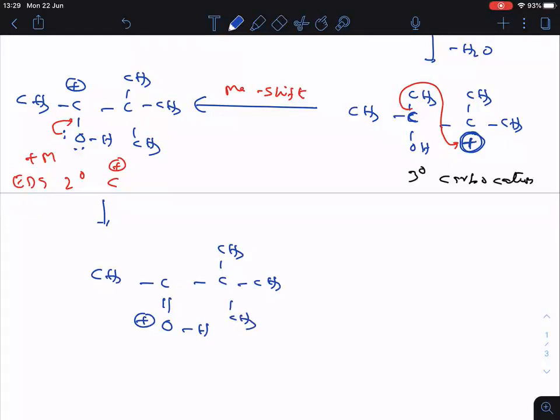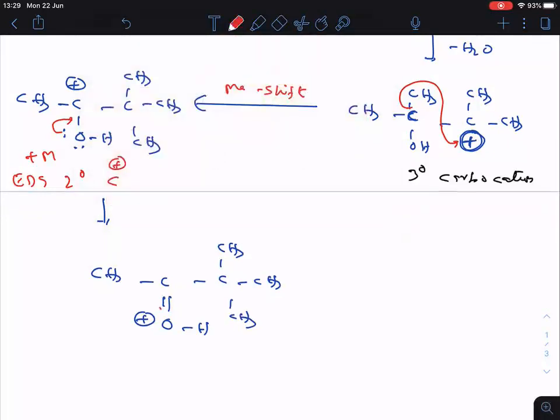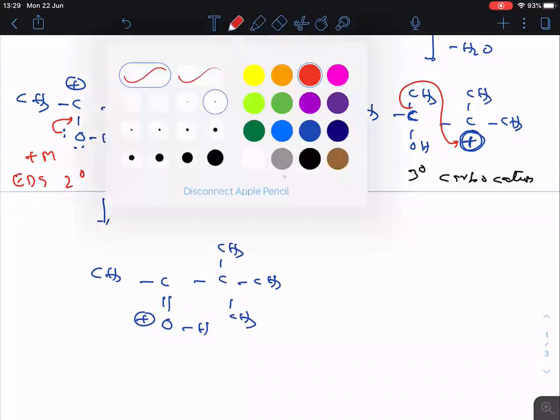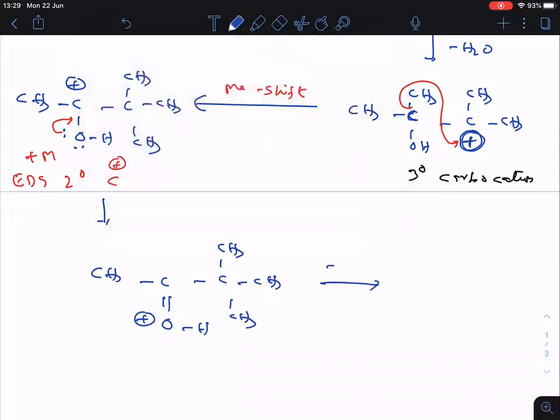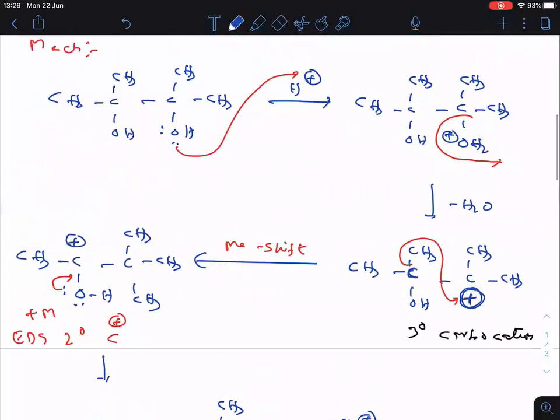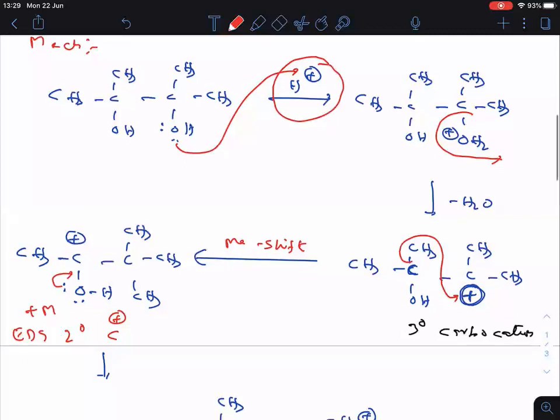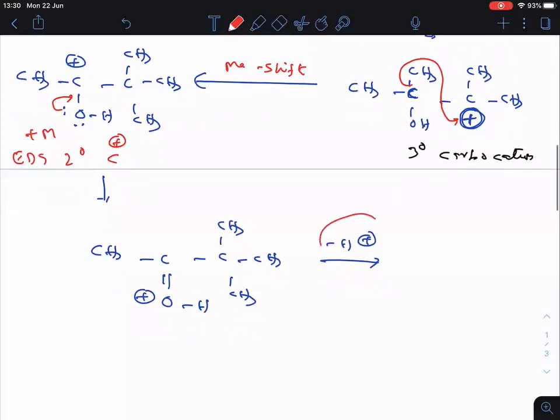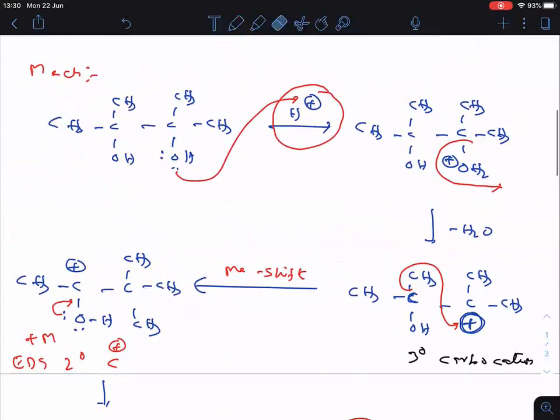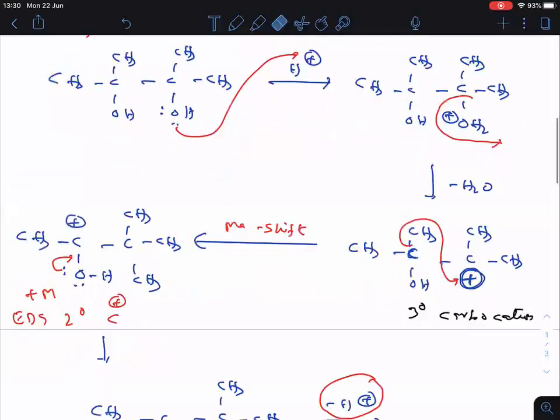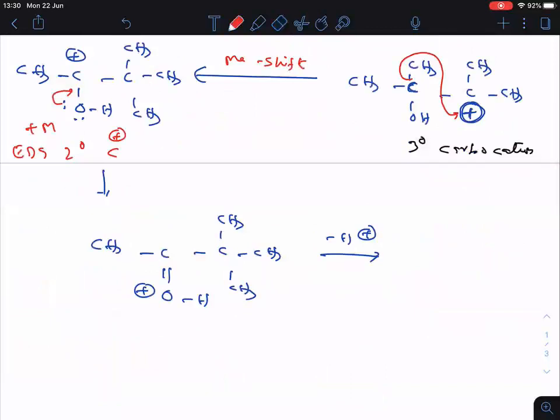Now oxygen, being the more electronegative element, cannot bear the positive charge, right? So immediately it will lose the H plus ion. In the starting, H plus ion is used, and at the end, H plus ion is removed. So it is an acid catalyzed reaction. I hope it is clear to everyone.